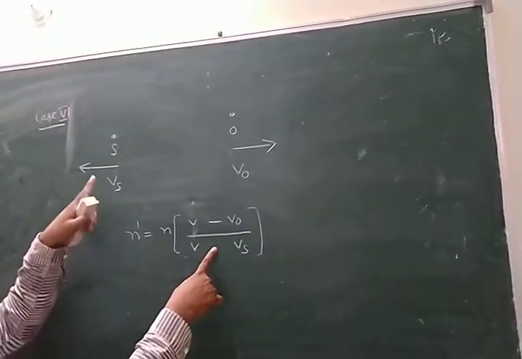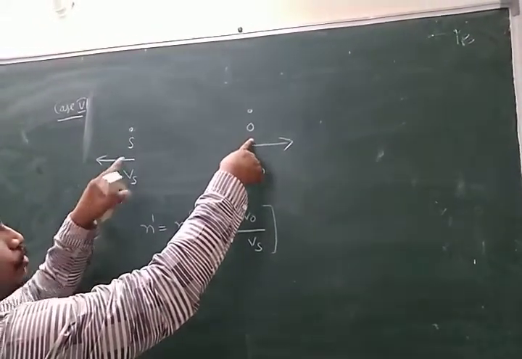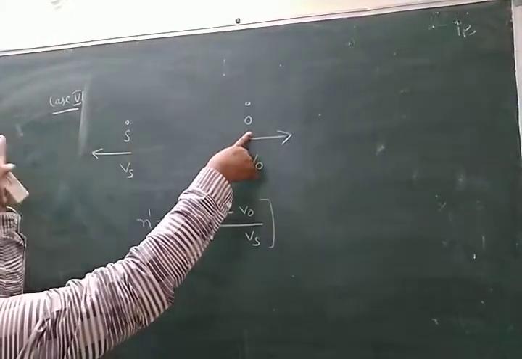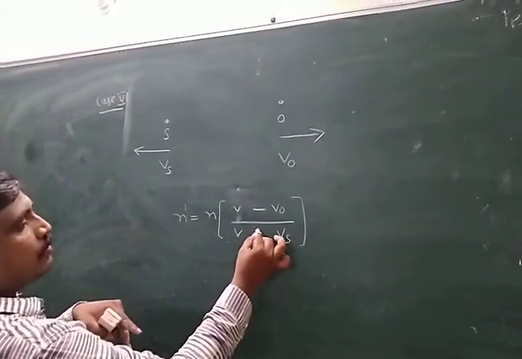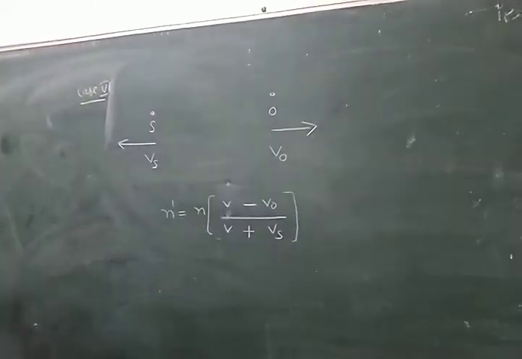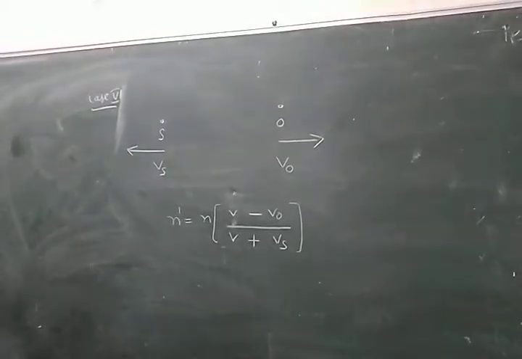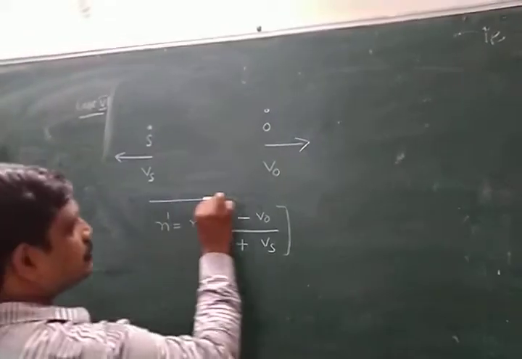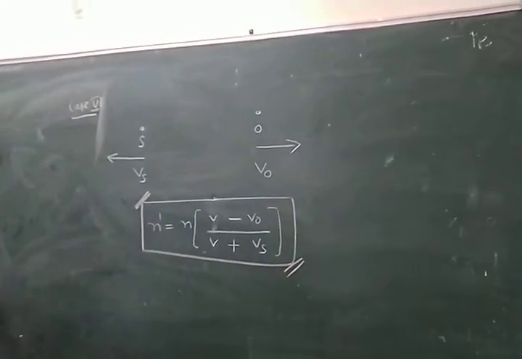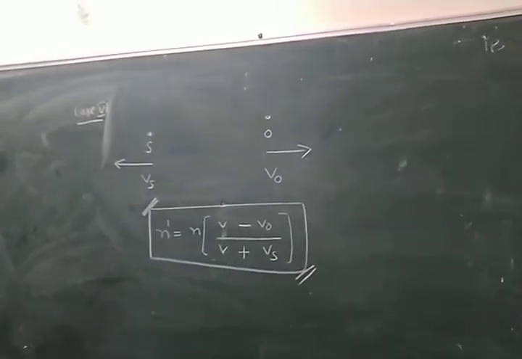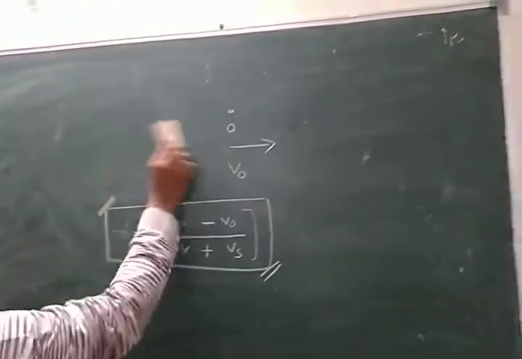Next, Nana, here source is there. Here sign convention write, other consider as a rest. Here observer at rest. According to observer, source is moving away. Away means frequency less. Frequency here less and here more, because inversely, here plus. What is the N dash, Nana? N into (V minus V0) by (V plus Vs). This is the formula for apparent frequency when source and observer are moving away from each other.